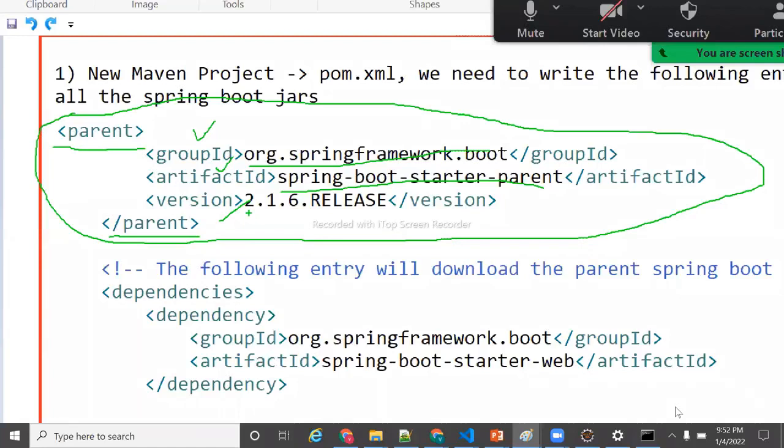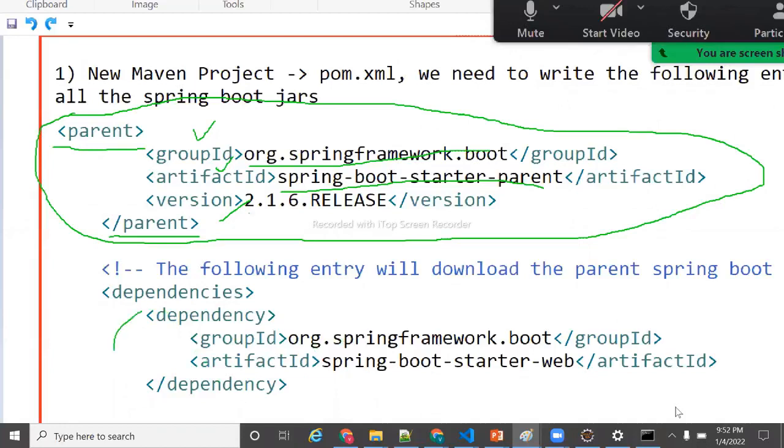If I want to run any one of the features, the parent is mandatory. Parent plus whichever feature you want to download. Understand, right? So first of all, we need to download the parent jar as well as the dependency.